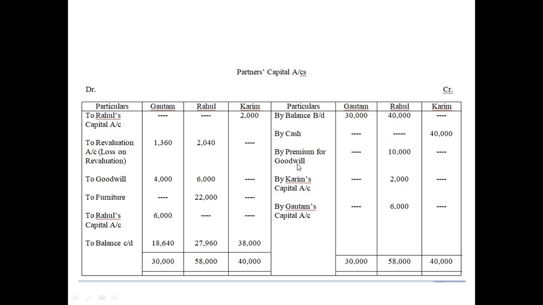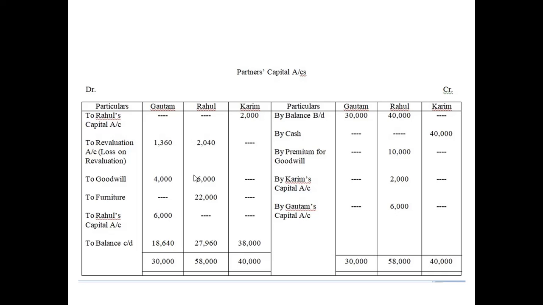Only for the premium for goodwill and the adjustment of continuation of any reserve or assets, we have to do this kind of capital adjustment as per the sacrificing ratio or gaining ratio. But for the other things, like profit or loss on revaluation and writing off of goodwill, it will be as per the old profit sharing ratio.